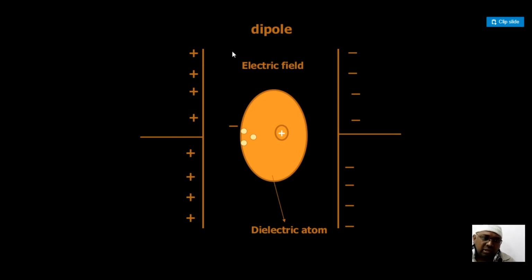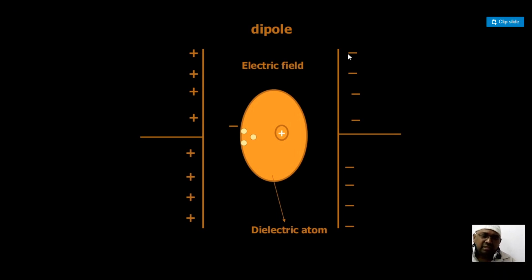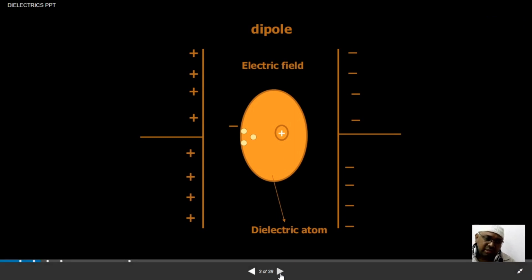In engineering, this separation of charges at the interface of the material is called polarization. When we talk about polarization in electricity, that is called electric polarization.